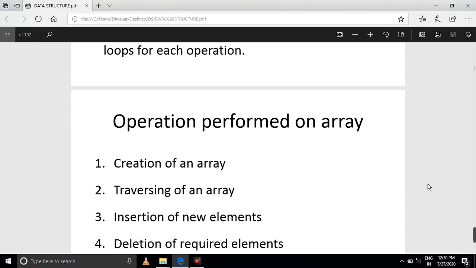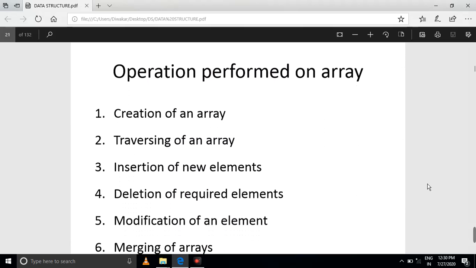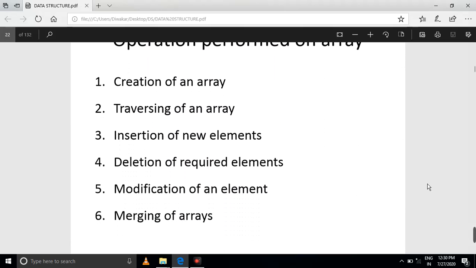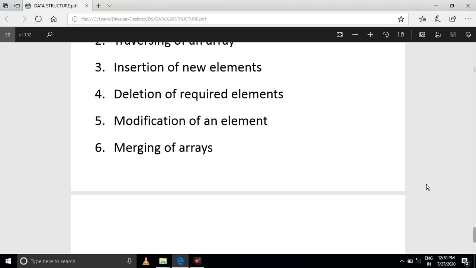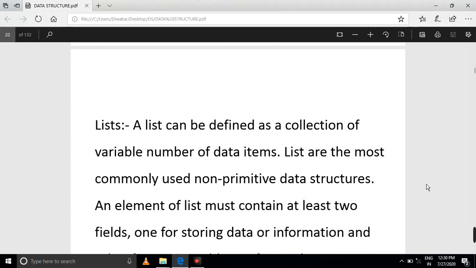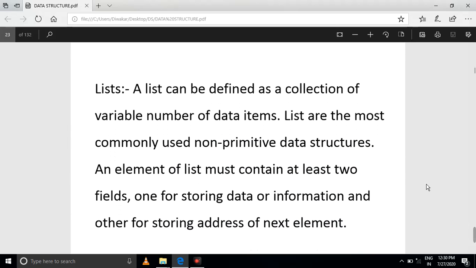What all operations are performed on an array? We declare creation of an array. Traversing the array, traversing means processing. Next, insertion of a new element, deletion of required elements. Next, modification of an element. Next, merging the arrays. Totally six types. You just go for list, which is a very important level.